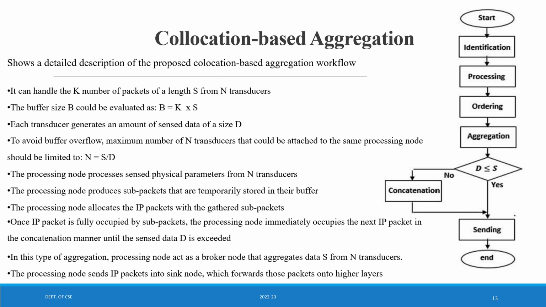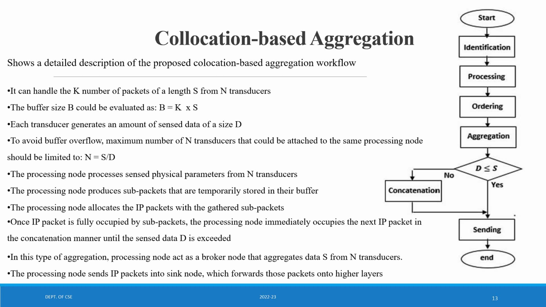So it can handle K number of packets of length S from n transducers. The buffer size B could be evaluated as per the formula mentioned: B is equal to K into S. Each transducer generates an amount of sensed data of size D. To avoid buffer overflow, the maximum number of n transducers that could be attached to the same processing node should be limited to n is equal to S by D. This is the formula which will be controlling the buffer overflow.